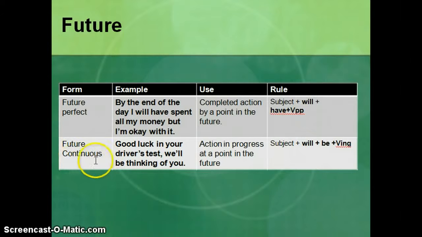Whereas future continuous, we have the example that we saw, and we want to talk about an action in progress at a point in the future. So at a certain point in the future, this action will be taking place. The way that we form this is we have the subject, will, be, and the verb in ing. Take note that it's not the verb to be, it's always be, regardless of the subject. Similar to what happens in future perfect, it happens here. It's always be, never is or am or are. So always will, be, and the verb in ing.